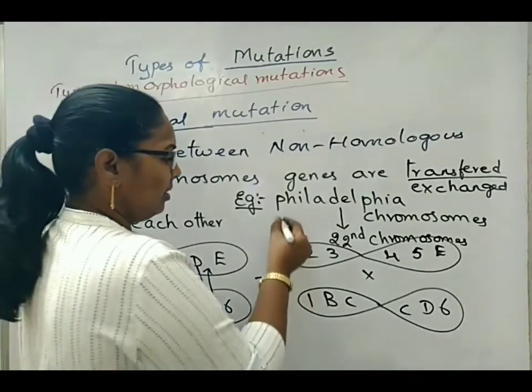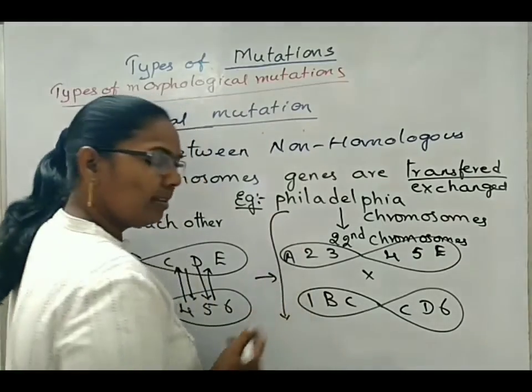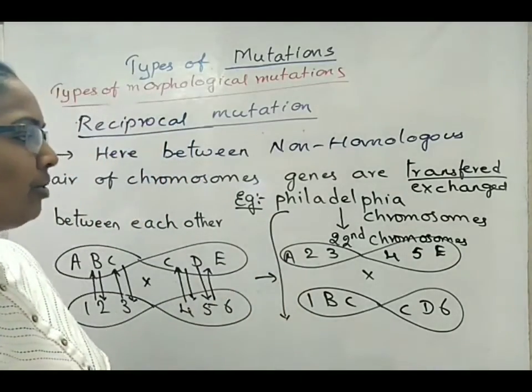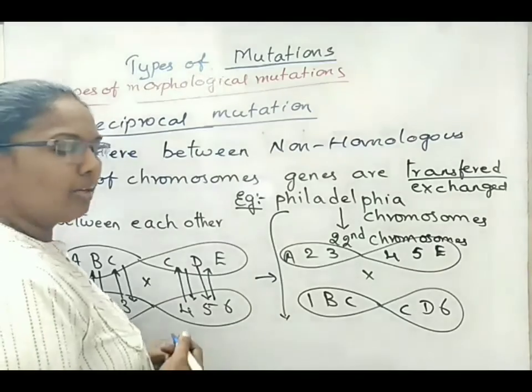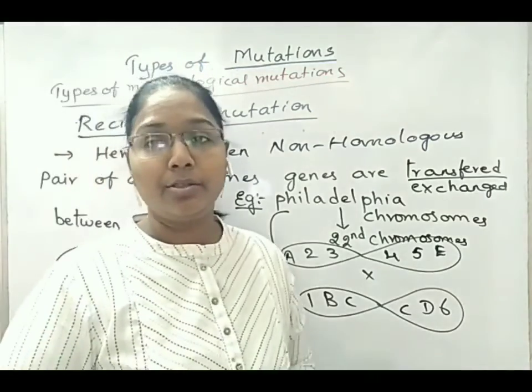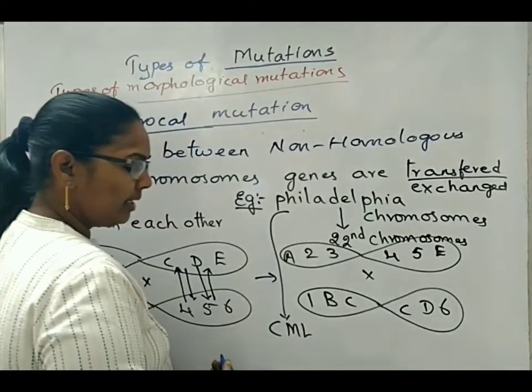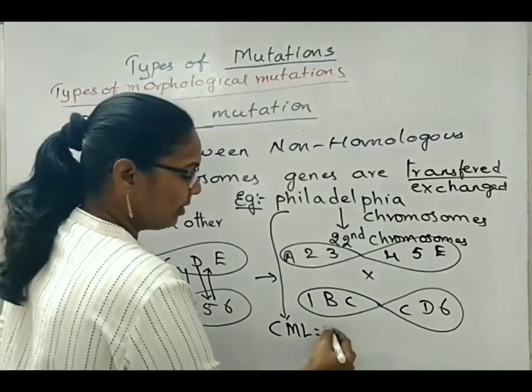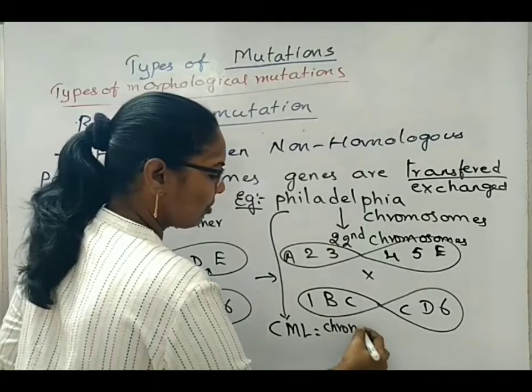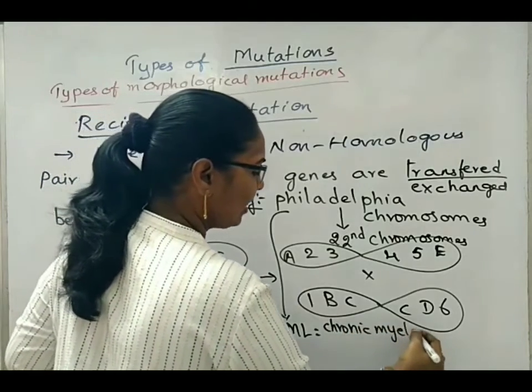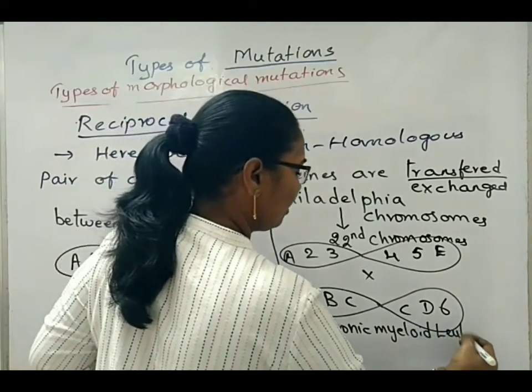Now, what type of disorder do these Philadelphia non-homologous chromosomes cause? They cause chronic myeloid leukemia, which we indicate as capital C, capital M and capital L. This is abbreviated as chronic myeloid leukemia.